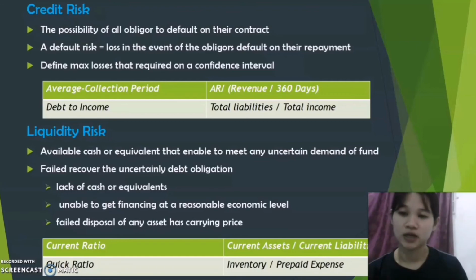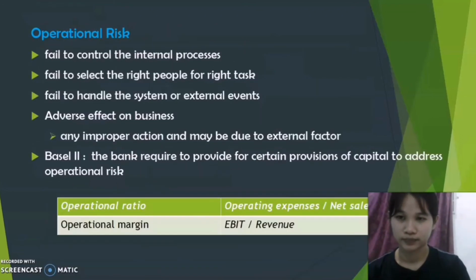For liquidity risk, we will see the company's available cash to cover the short-term current liabilities. The current ratio and quick ratio will be used to measure the liquidity risk. Operational risk means the loss when the company fails to control the internal process, fails to select the right person for the right task, and fails to handle the system and external events. The operational ratio and operational margin will be used to measure the operational risk for this study.